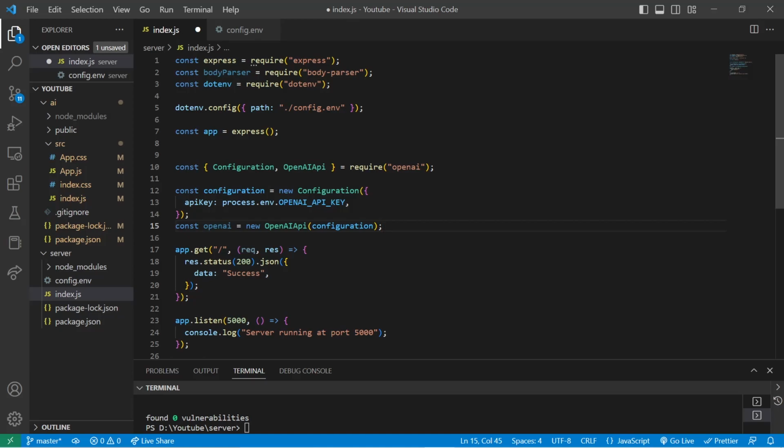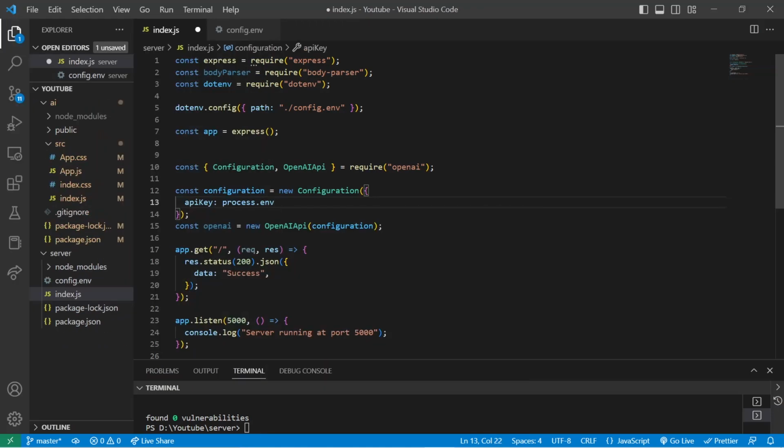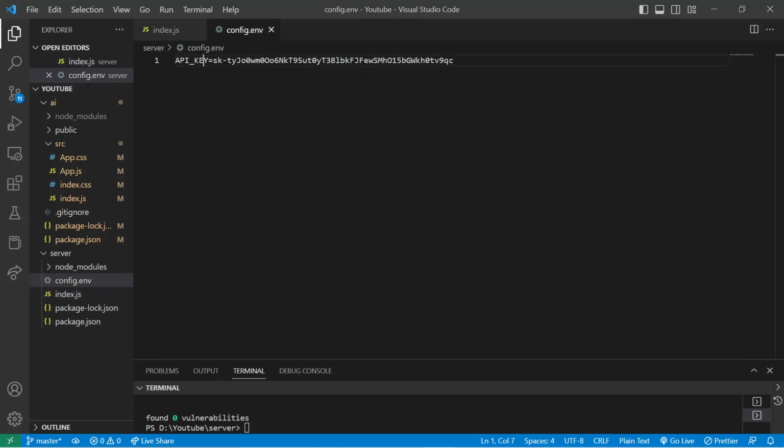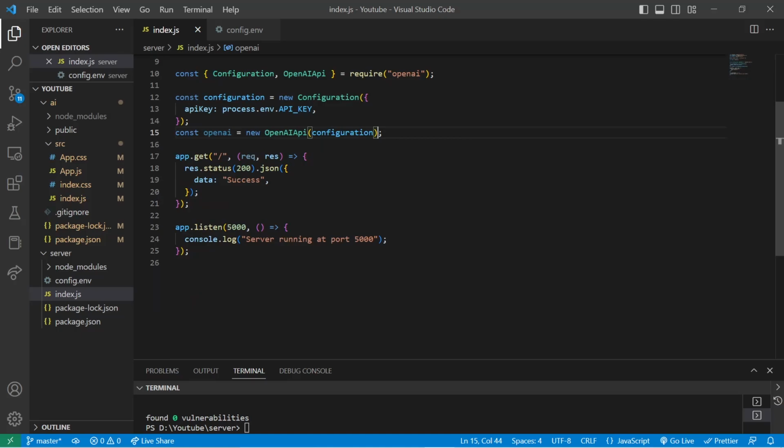And now what we have to do is copy our location of our API key in here. So I'll just show you guys again that process. process.env, and our API key, dot API_KEY. This is exactly what it was before, this one. So I'll just leave it there, and I'll just remove this OpenAI API key, because we don't have that thing over there. We just have our API key thing. Okay, and now we are no more doing a get request, so we'll just remove this.